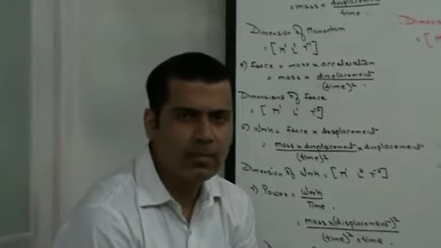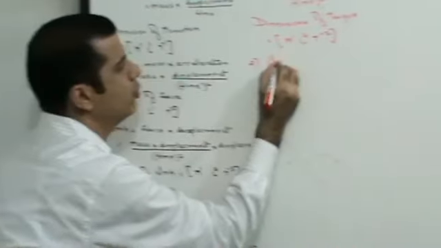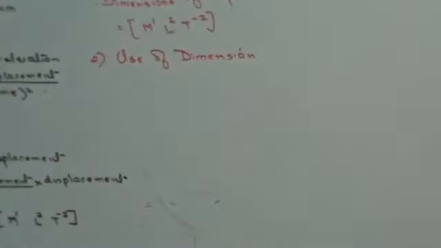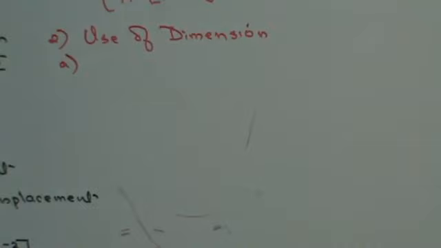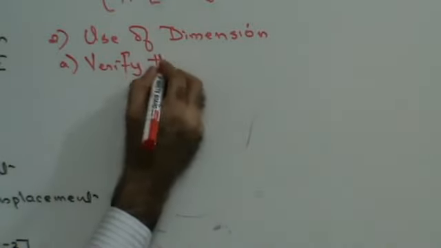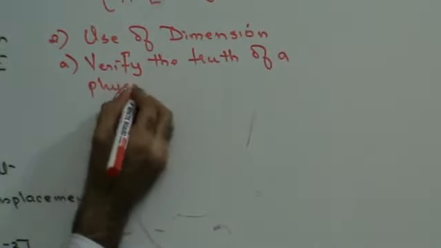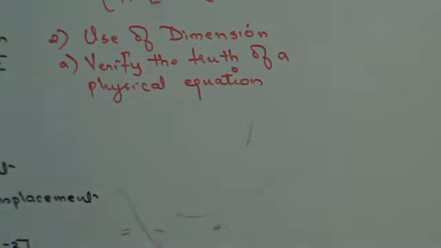Question: why are we learning dimensions? Right? Let's find out the use of dimensions. The use of dimension analysis. First, where do we use dimensions? Dimensions are used to verify the truth of a physical equation. First, to verify the truth of a physical equation. That's the first application of dimensions, right?